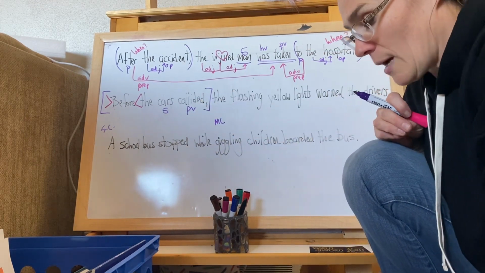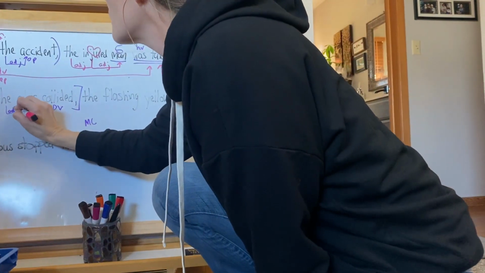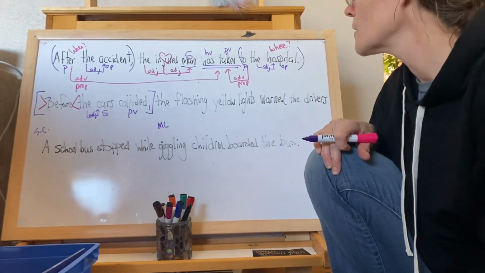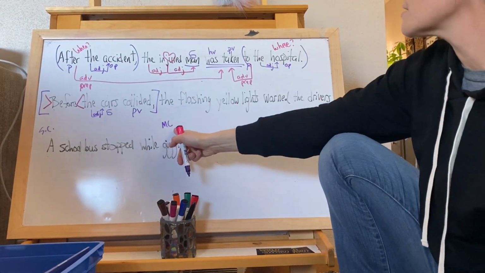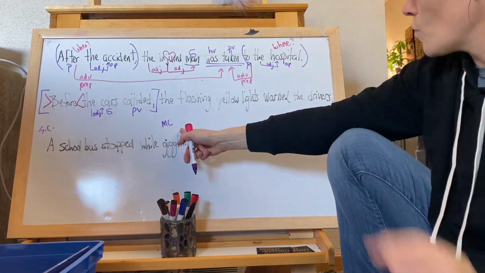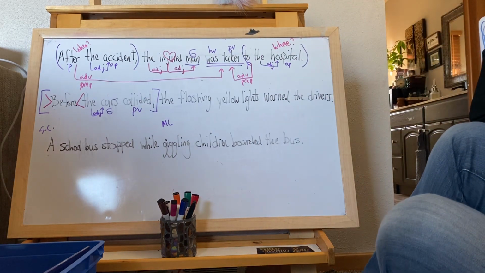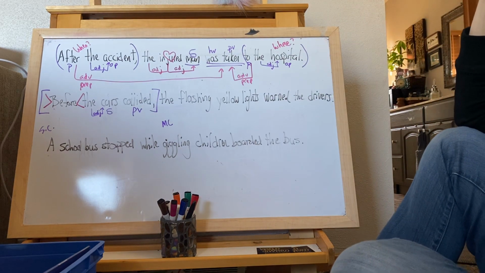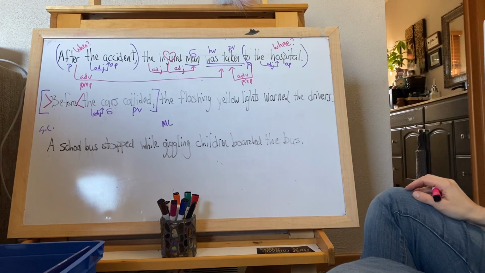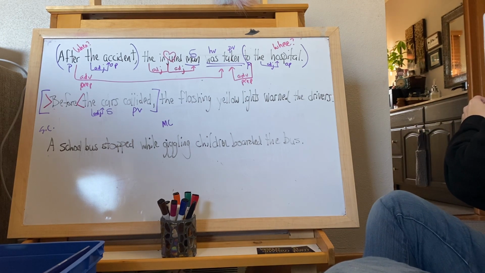There is no direct object. All right. Now let's look at the main clause. The flashing yellow lights warned the drivers. The verbal would be under here. It's an adjective.